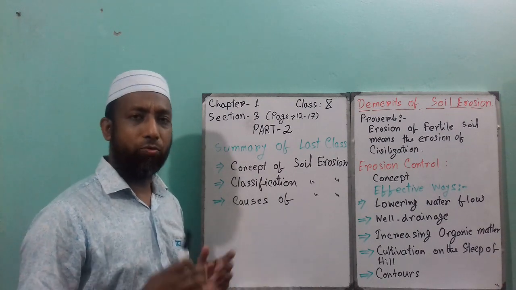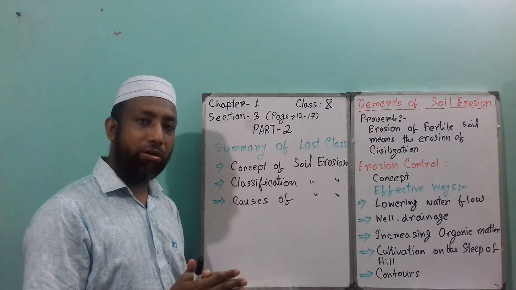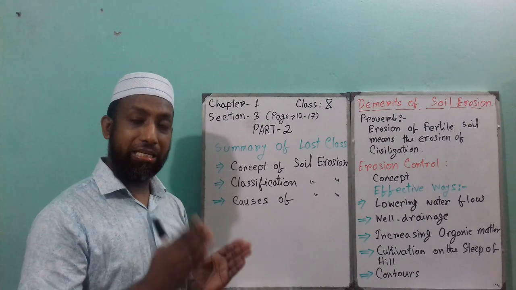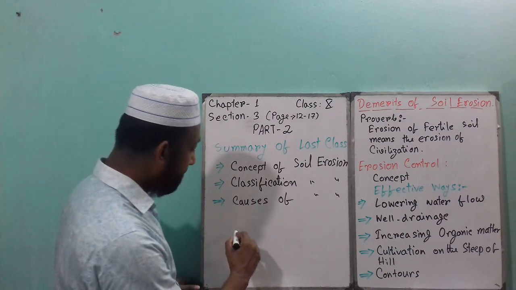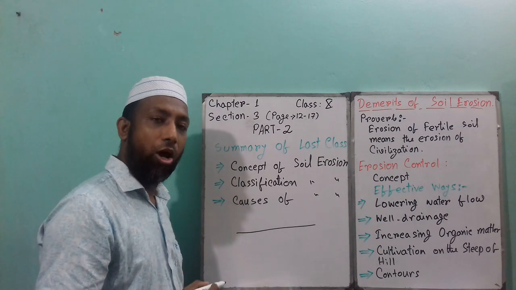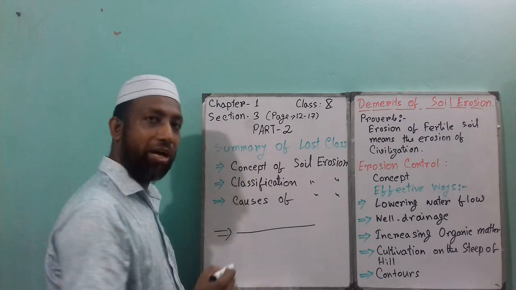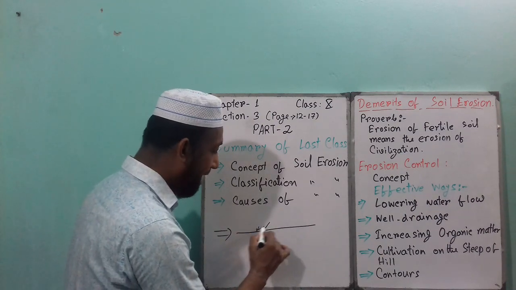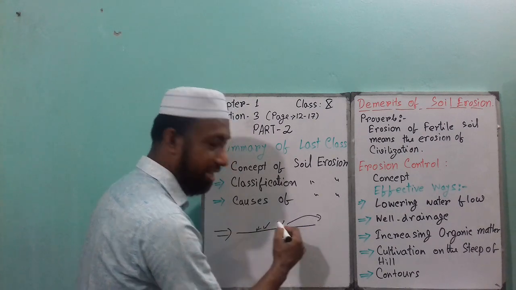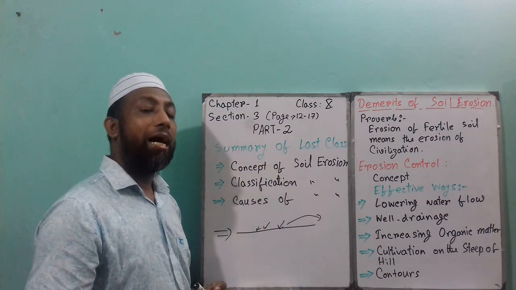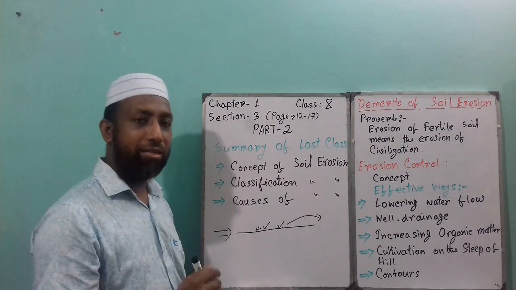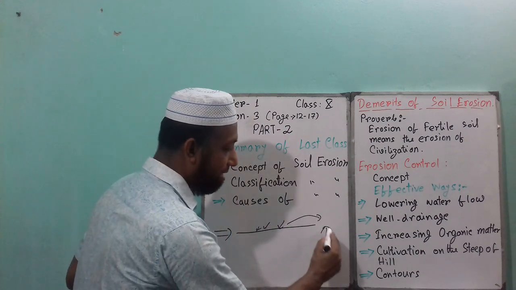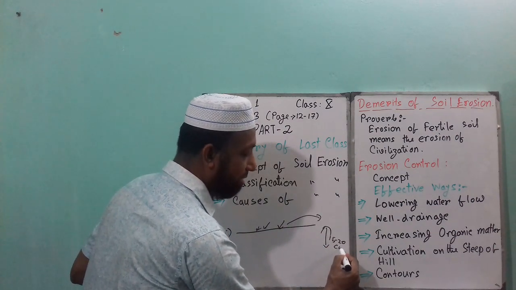What is the disadvantage? We know soil is transferred from one place to another due to various reasons, and always remember this is called the surface soil. If this is the surface of the earth, for any kind of reason the upper layer soil will be transferred from one place to another. Everybody knows that the nutrients of the soil stay in the first 15 to 20 centimeter depth.